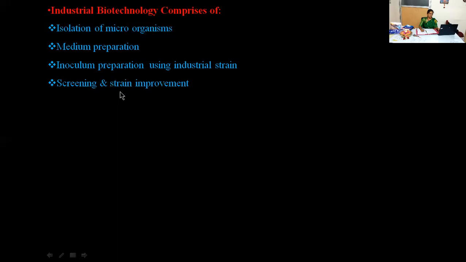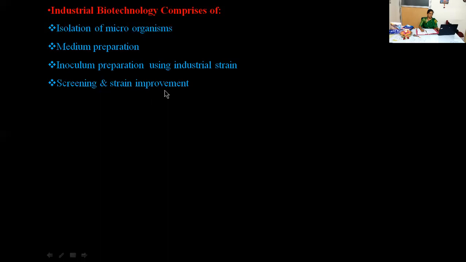The selected organism will be known as the strain or an inoculum. Further, that organism will be subjected to improvement. How can we do this improvement? This can be achieved by protoplast fusion or mutation and many other novel recombinant techniques. By using that, we can go for strain improvement.